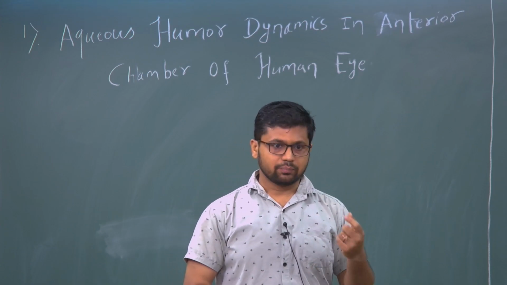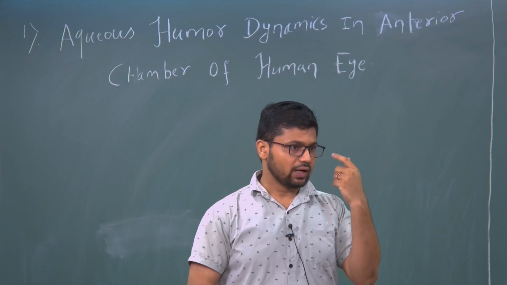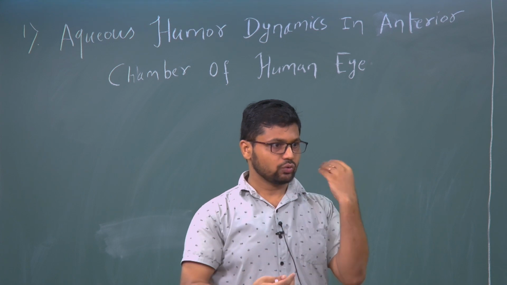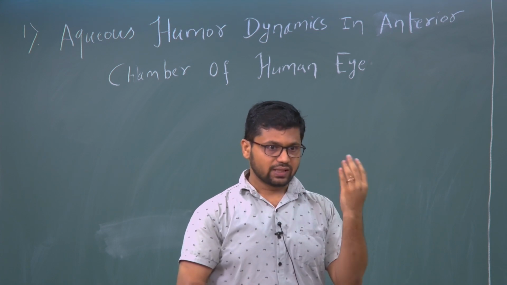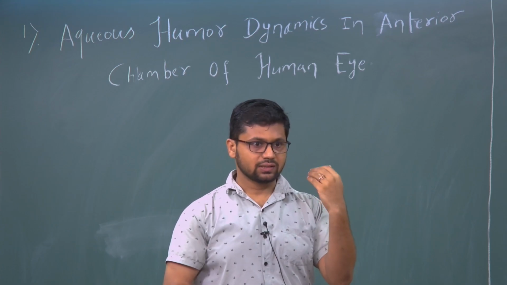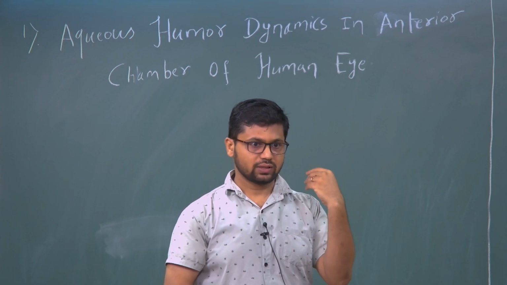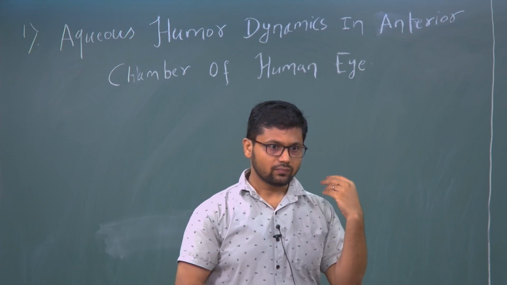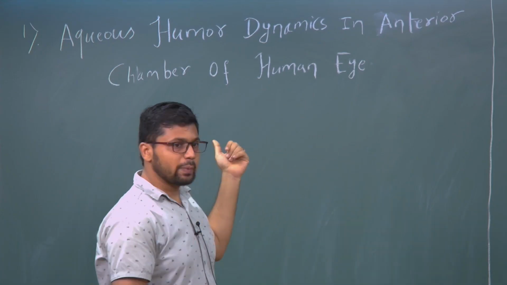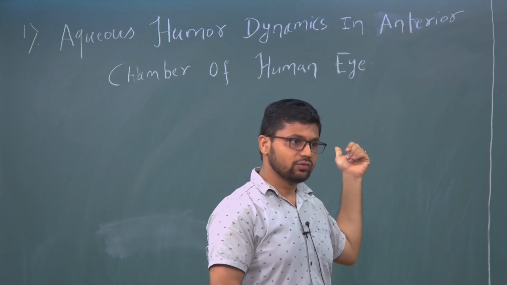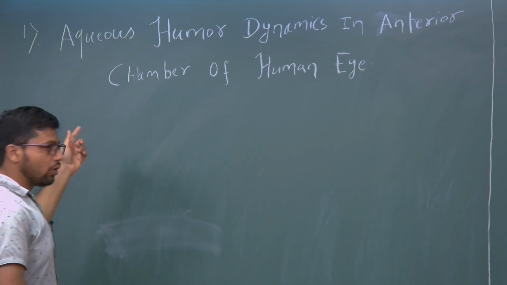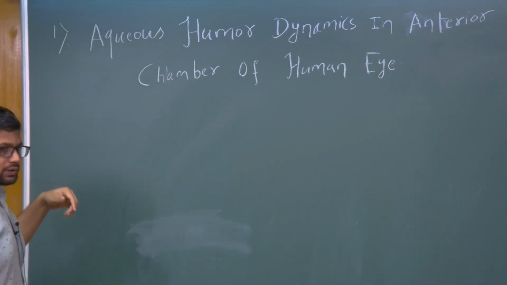The reason is blood cannot flow inside our eye because it is an opaque material. If the light enters, it will not allow it to go inside and fall on the retina. So, that is why nature has provided us a transparent fluid inside our eye, so that when light enters it can directly pass over the lens and fall on the retina. That is why this colorless and transparent fluid, aqueous humour, is present inside our eye, and it also oxygenates and provides nutrition to the ocular parts.